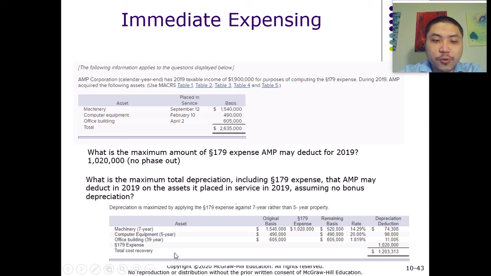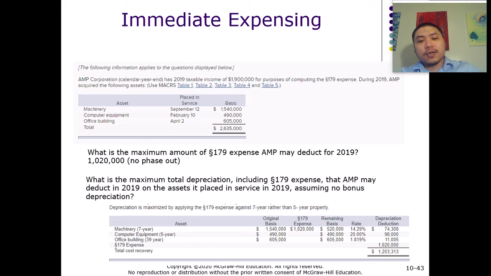And then for the office building, this is a non-residential building that was put into service during 2019. Based on that information, we can figure out which table to use and what rate to apply. Here they already give us the rate, which is 1.819%. So we just take the basis times this rate, and that gives us the depreciation expense for the office building.